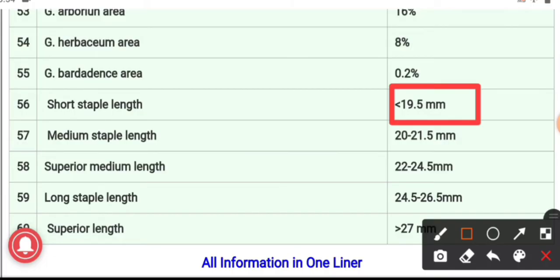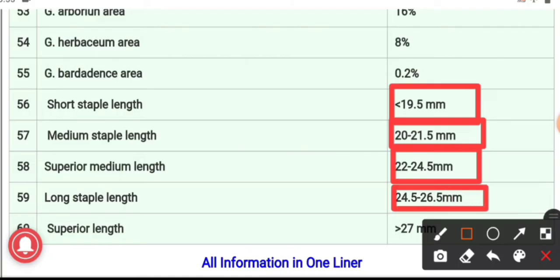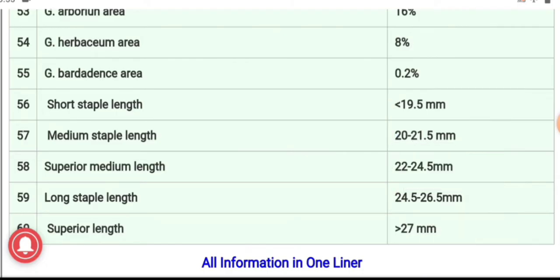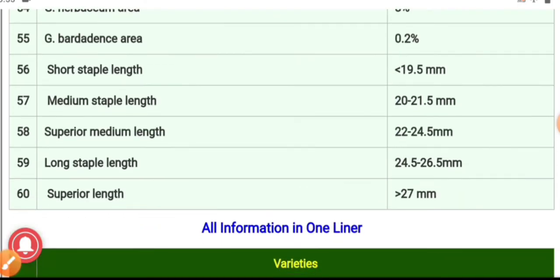So short staple length is less than 19.5 mm. In case of medium staple length, it is 20 to 21.5 mm. Superior medium length is 22 to 24.5 mm. And long staple length is 24.5 to 26.5 mm. And the superior length is greater than 27 mm.